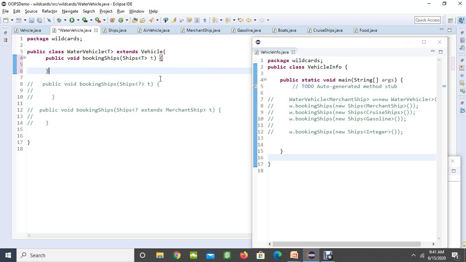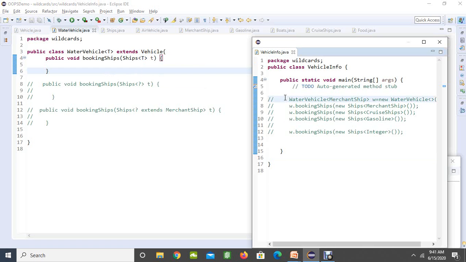If you try to do that, let me save this and come to our main method. Here WaterVehicle is the object that I have created, and before creating it I have to pass a type. Here I am typing MerchandiseShip, and we might be thinking we can pass the subclasses to it. First you can pass MerchandiseShip and see it is going to allow you.